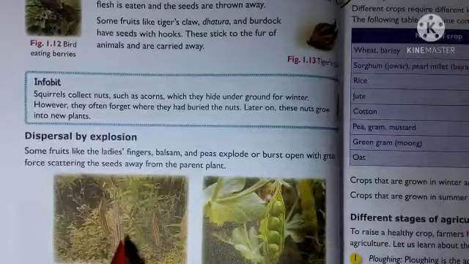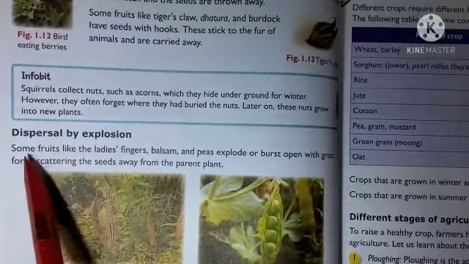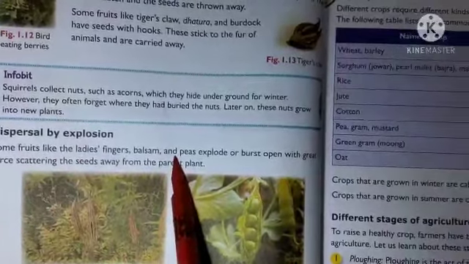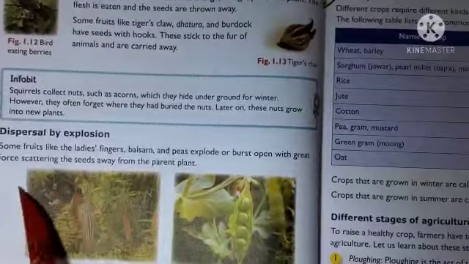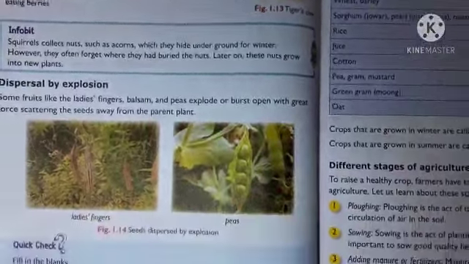The fifth agent of dispersal is dispersal by explosion. Now, these are natural things that happen. Some fruits like lady's finger, balsam and peas explode and burst open with great force, scattering the seeds away from the parent plant. They are tightly packed.